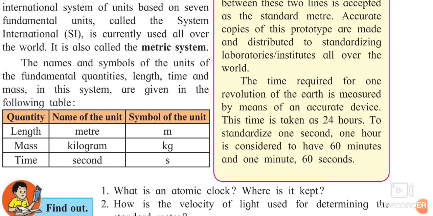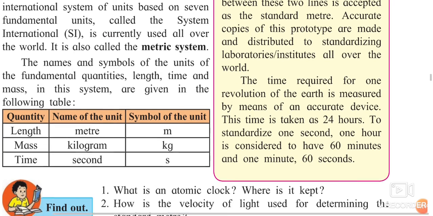To standardize 1 second, 1 hour is considered to have 60 minutes, and 1 minute consists of 60 seconds. So we know all these standard units. Tomorrow anyone cannot claim that 1 minute is equal to 59 seconds. Sorry, it will be a totally contradictory statement. Why? Because this is not possible.